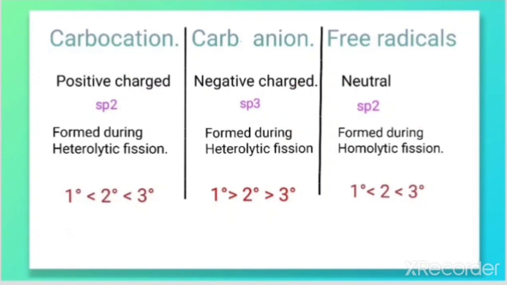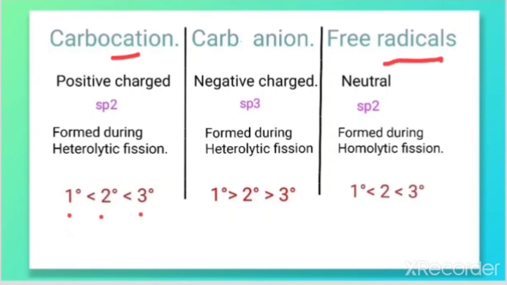Carbocations and carbanions are formed during heterolytic fission, but free radicals are formed during homolytic fission. When we look at the relative stability of 1 degree, 2 degree and 3 degree, 3 degree is more stable than 2 degree than 1 degree in the case of carbocation.